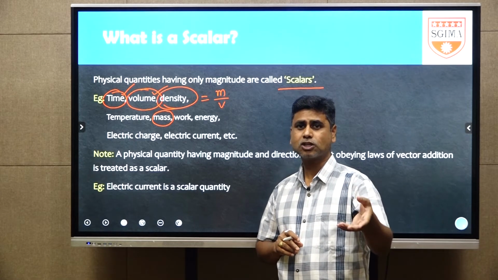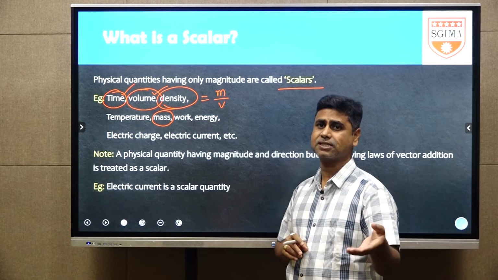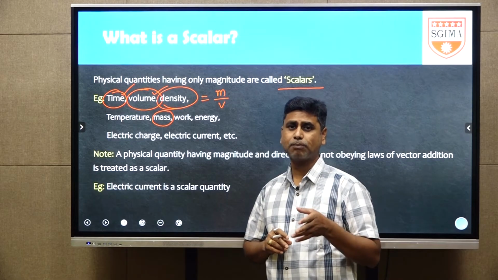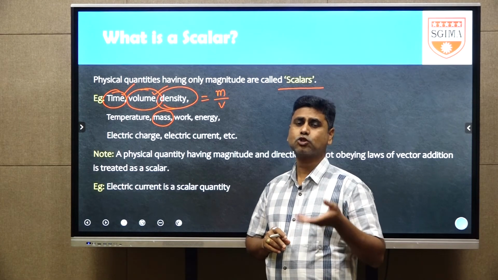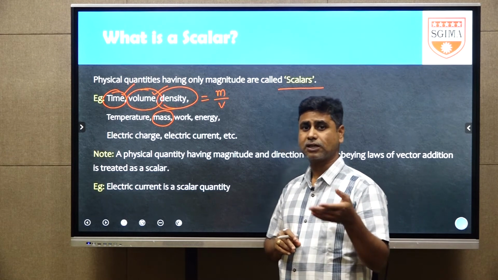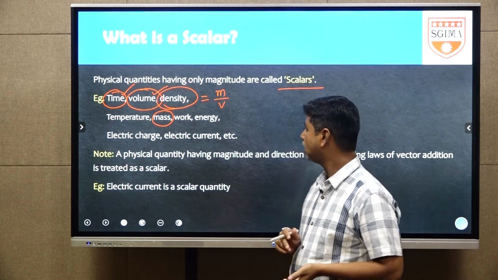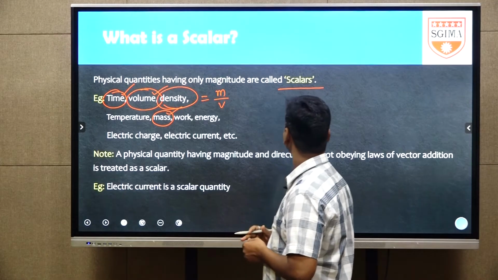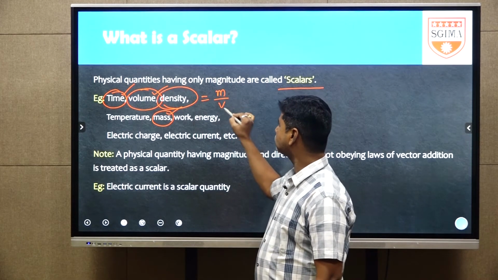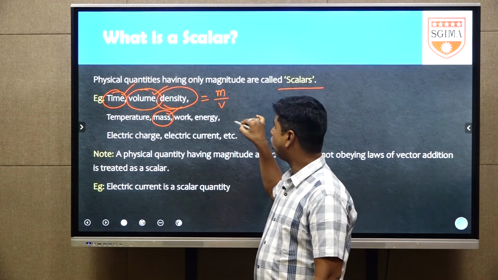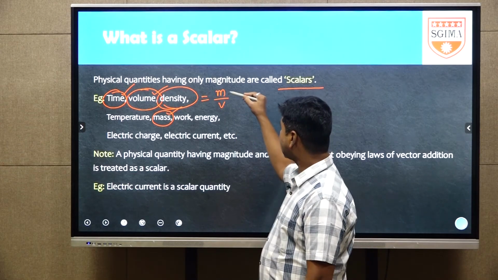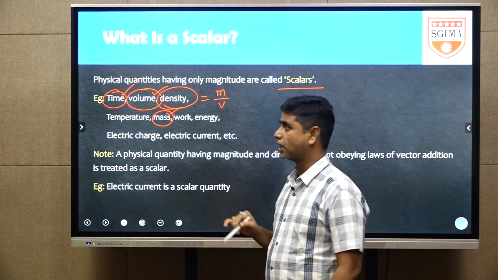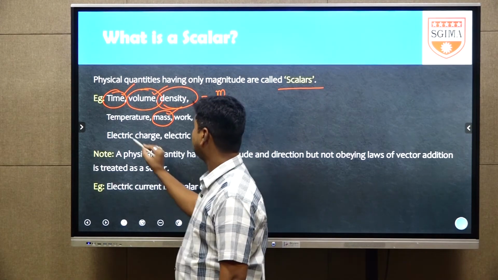For example, if you say that the object's mass is 10 kg, that sentence is complete and meaningful. Only if the meaning is not complete should it be changed. But saying the mass of the body is 10 kg is a meaningful sentence. That is why mass has only magnitude and is called a scalar quantity. But density equals what? Mass by volume. Mass is scalar, volume is also scalar. Scalar upon scalar will give scalar only. That is why density is a scalar quantity.